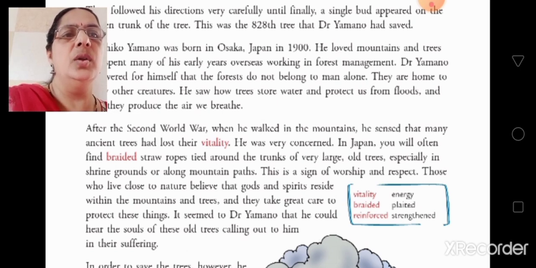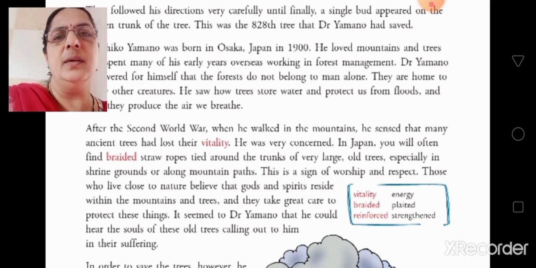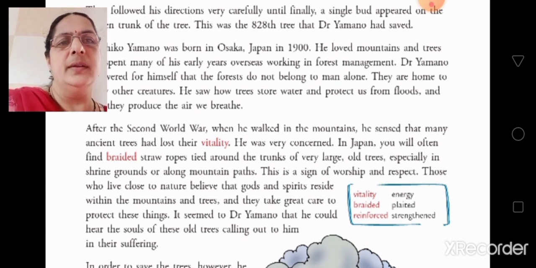In Japan, you will often find braided straw ropes tied around the trunks of very large old trees, especially shrine grounds or along mountain paths. This is a sign of worship and respect. Those who live close to nature believe that gods and spirits reside within the mountains and trees, and they take care to protect these things. It seemed to Dr. Yamano that he could hear the souls of these old trees calling out to him in their sufferings.